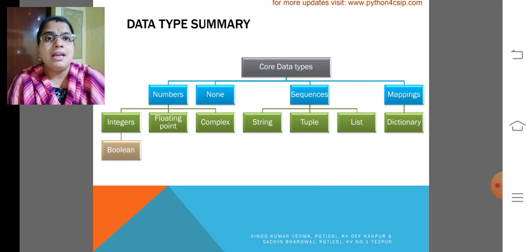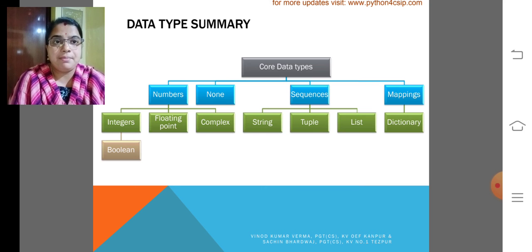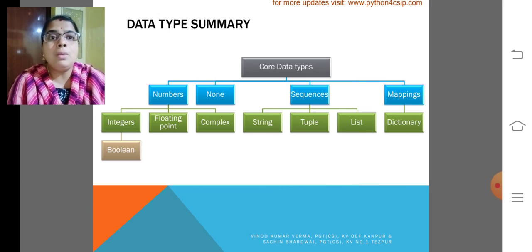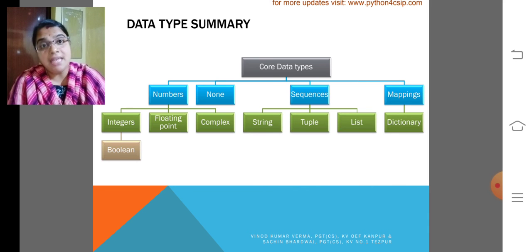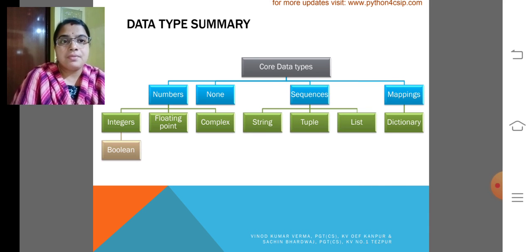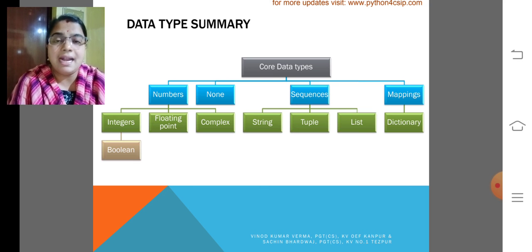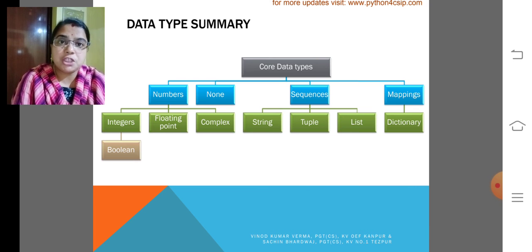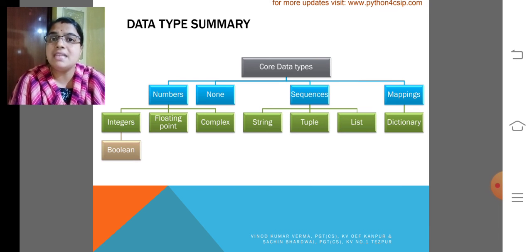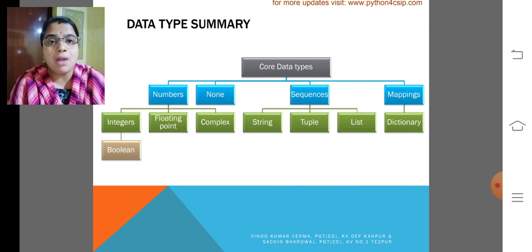Let me give a small summary of data types. The data types are classified into core data types. Core data types are numbers. Within numbers we have 3 subcategories: integers, floating point and complex. The integers are again classified into Boolean. Then sequences, within which we have discussed string, tuple and list. Then mapping, where each value in a dictionary is mapped with a key. That is why it is called a mapping. That is the only one, dictionary.